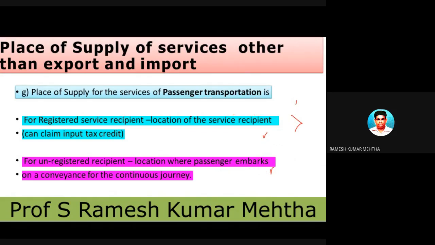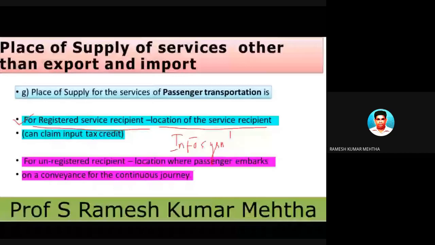For example, let's take an example here and then we will discuss it. The first condition is, sorry, registered service recipient. For a registered service recipient, the place of supply is the location of the service recipient. For example, Infosys Bangalore has 100 employees who are transferred to the Pune office.